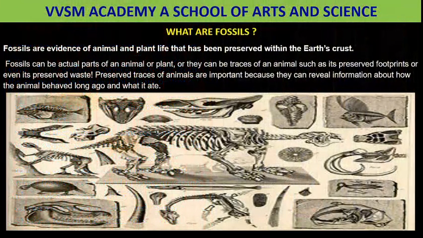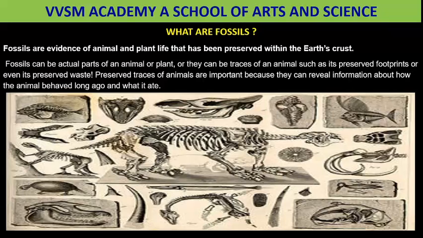What are fossils? They are nothing but the evidence of animal and plant life that has been preserved within the earth's crust. Fossils can be actually parts of an animal or a plant, or they can be traces of animals such as its preserved footprints or even its preserved waste. Preserved traces of animals are also important because they can reveal information about how the animal behaved long ago and what it ate. It helps us to know the age.